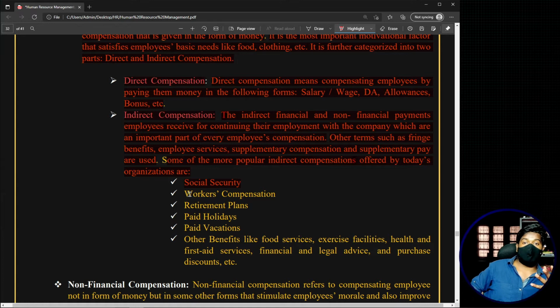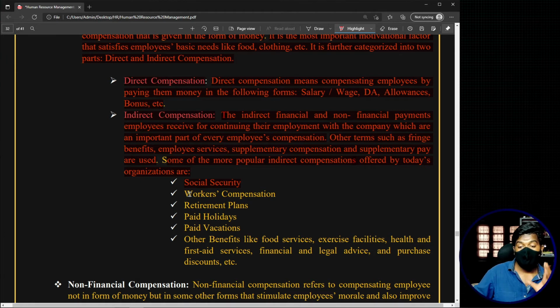For example, you will have deductions of PF in your salary. Let's take the previous example I told you. An amount of 2,000 is being deducted from your salary as PF contribution. Now the organization is also paying the same amount, the same 2,000 rupees that is being deducted from you, right? Here also the organization is providing you with certain monetary value, but you are not receiving it in the form of money. You are not getting it as salary in your hand at the end or start of the month, but you are getting monetary value. The only difference is you're not getting it in the form of money directly.